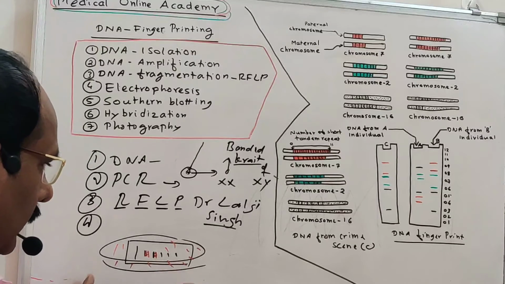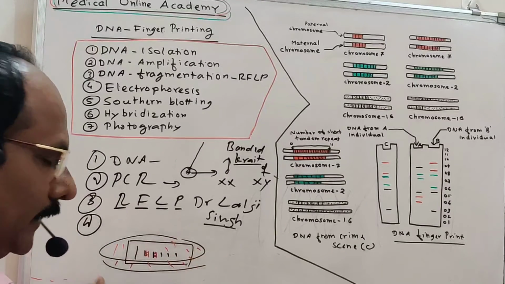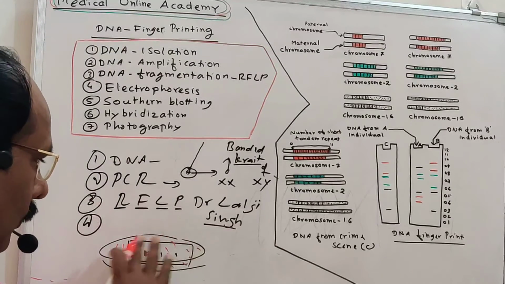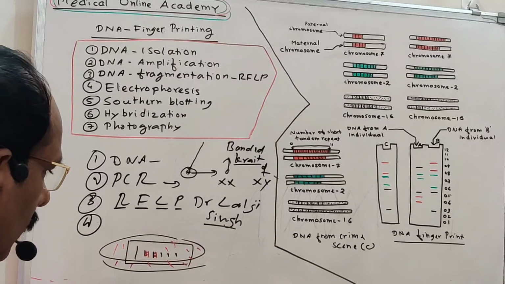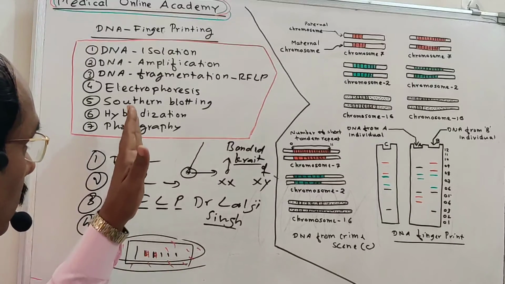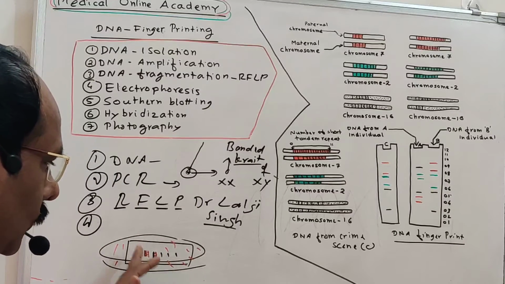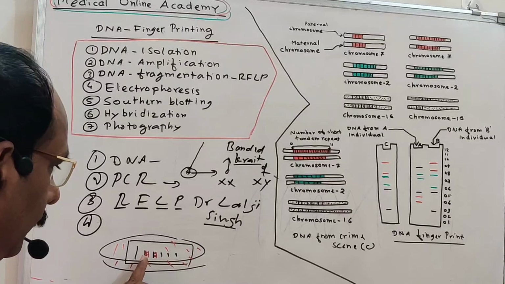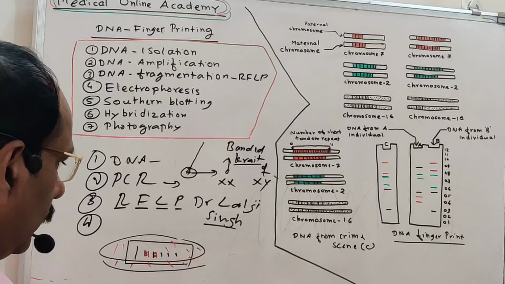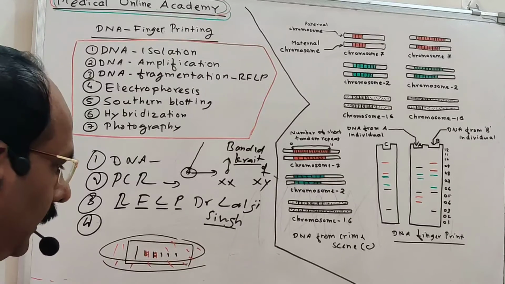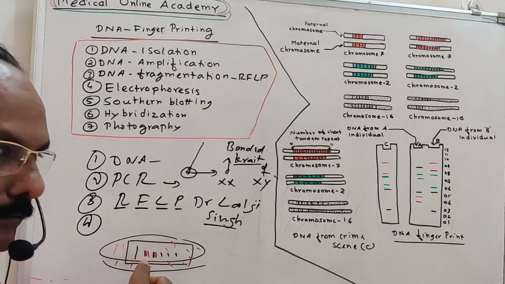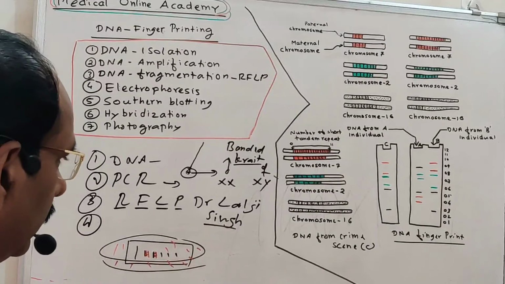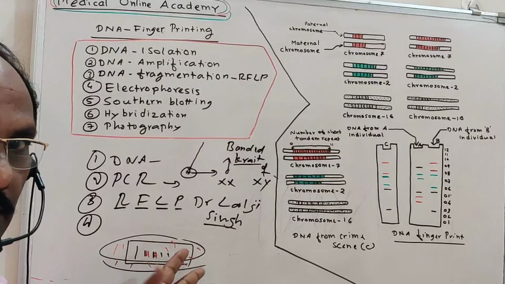After a few minutes, keeping this solution as such, we separate this nitrocellulose paper and wash it very properly. During the washing, what happens? All the DNA strands not paired with the probe will wash out. Only those DNA having the probe attached, double stranded, will remain there. So this is the VNTR, this is another VNTR. How can we identify it? By applying the UV rays, it will emit light because it is radioactive, so we can identify this.